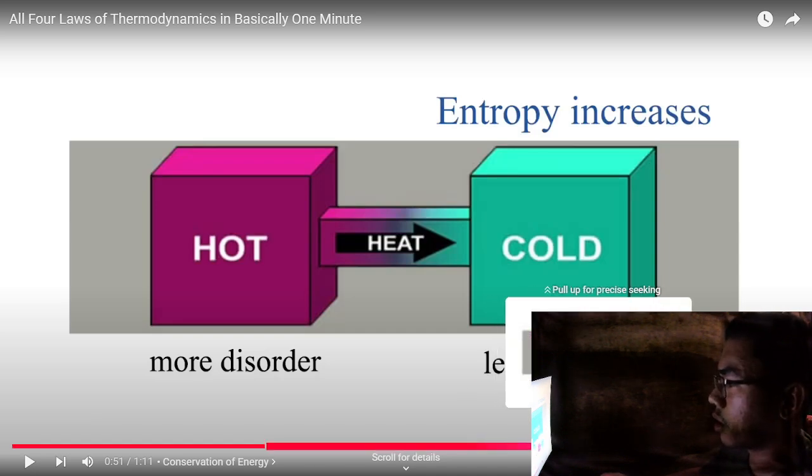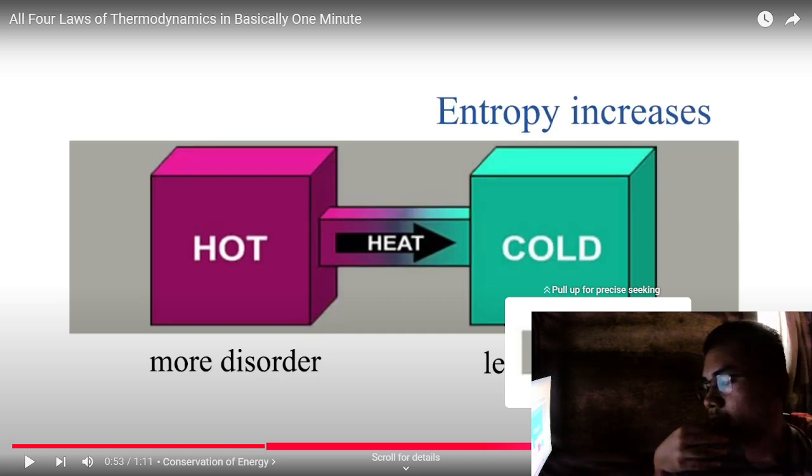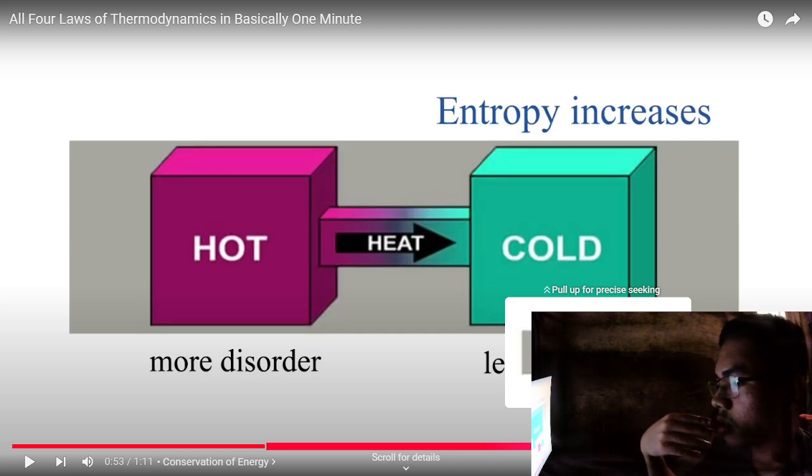Here we have the examples. First, the ice melting. Ice melts in a warm room because the heat flows from the warmer air, which is high energy, to the cold ice, and increases the system disorder called entropy. So we have another one, which is the fridge operation.